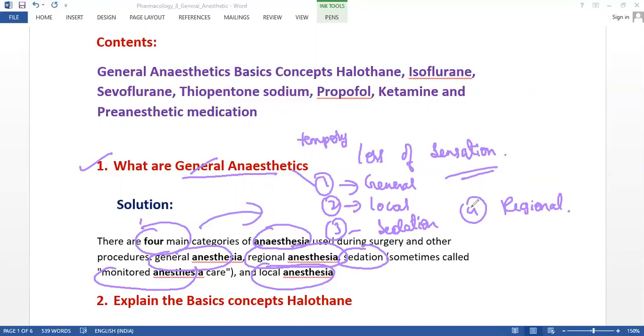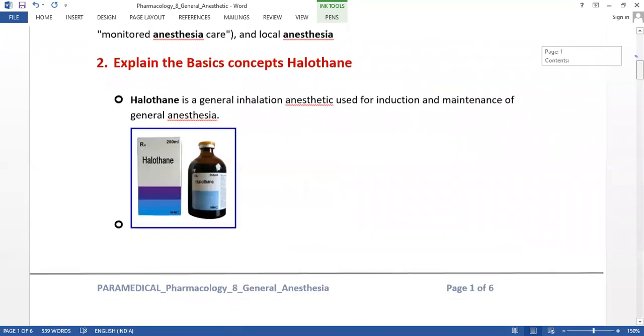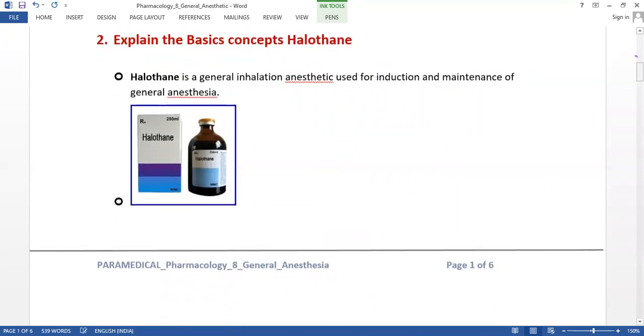Now let us know the drugs which come under the general anesthetics. Let's know them one by one. First, let us know the halothane drug, the basic concept of halothane.